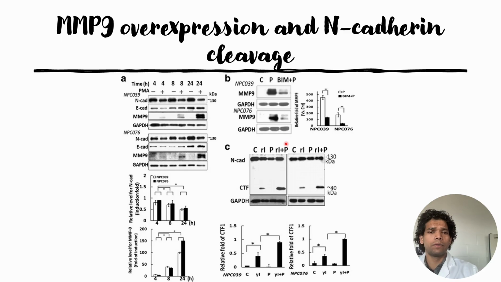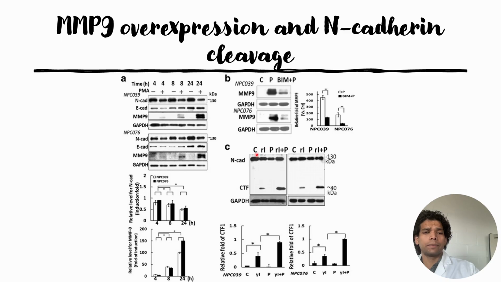Afterwards they wanted to check the impact of this overexpressed MMP9 on the cleaved N-Cadherin, that is the C-terminal fragment.